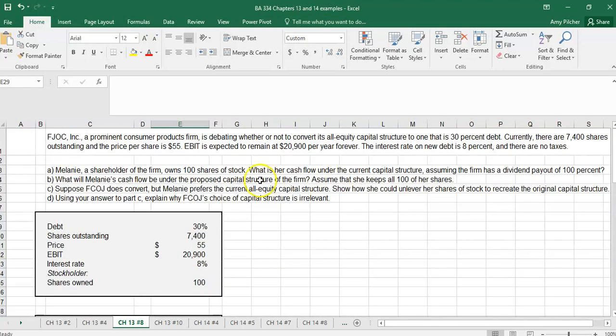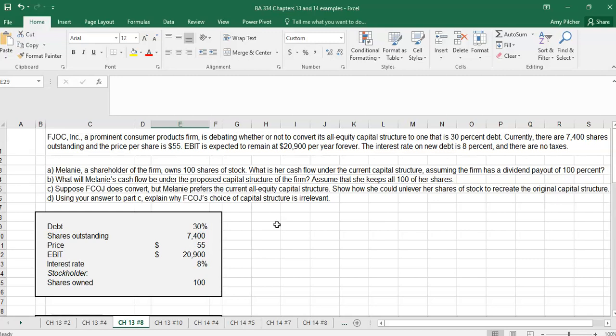Question C says, suppose they do take on the new capital structure where they take 30% debt, but Melanie, the shareholder, wants to maintain the same exact cash flow she was getting under their all equity structure. So she wants to unlever her shares of stock to recreate the original capital structure.